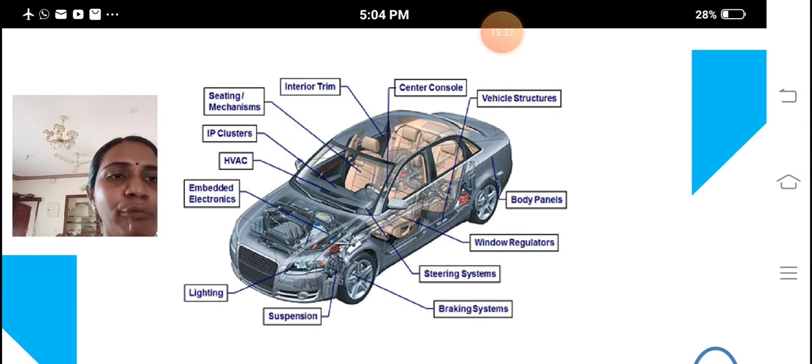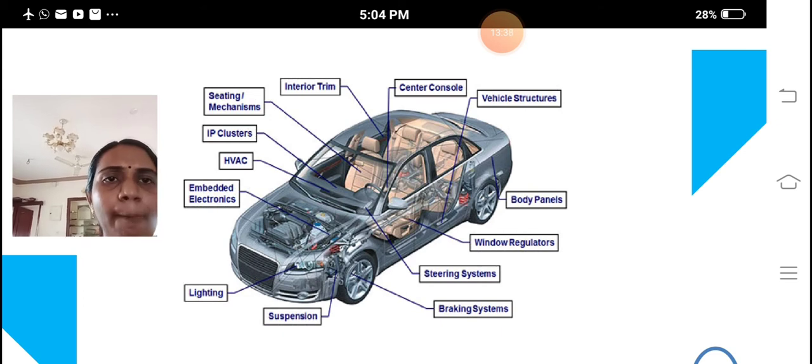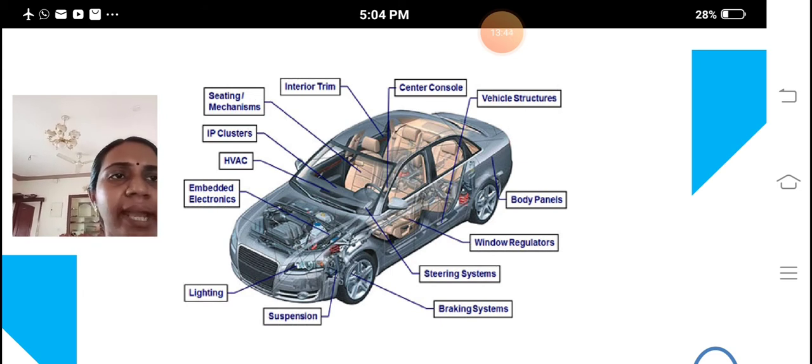Then if we go to the next control level, for example, window regulators, the IP cluster unit and embedded electronics, we have to monitor these units every 80 milliseconds. So based on the delay time, we monitor the internal parts of our car unit.